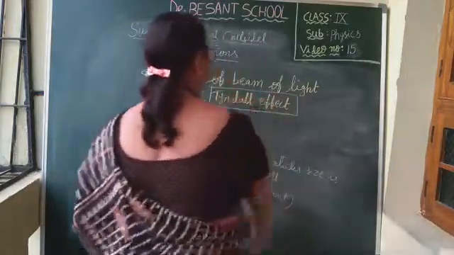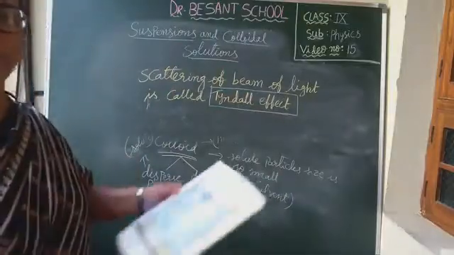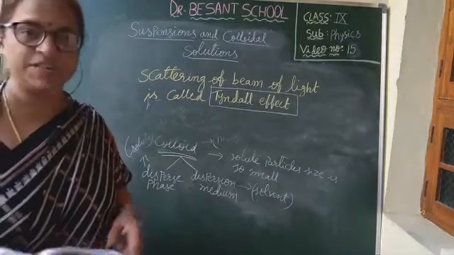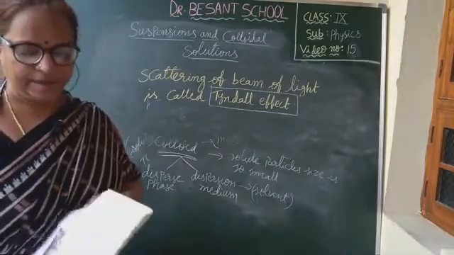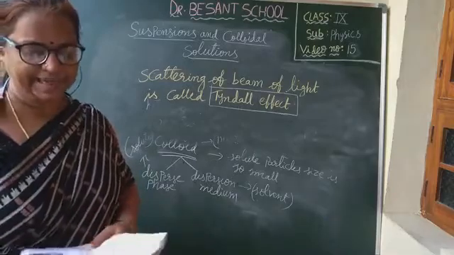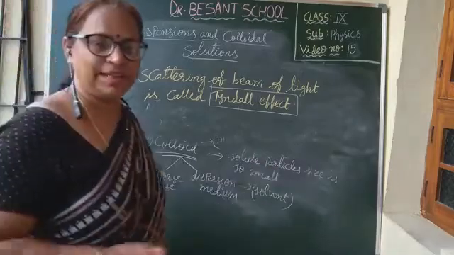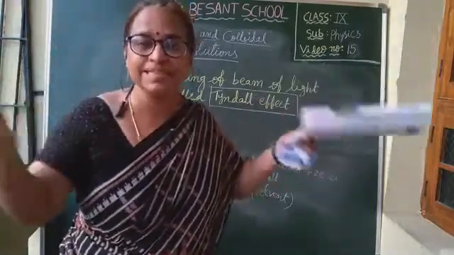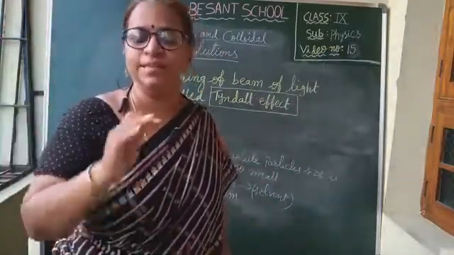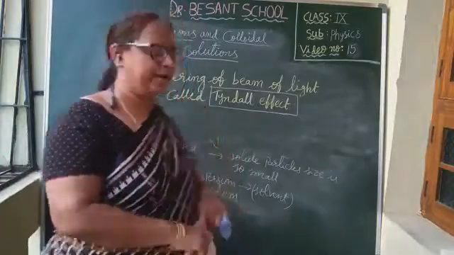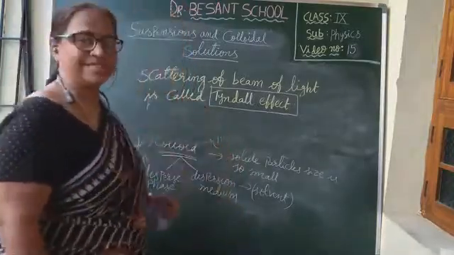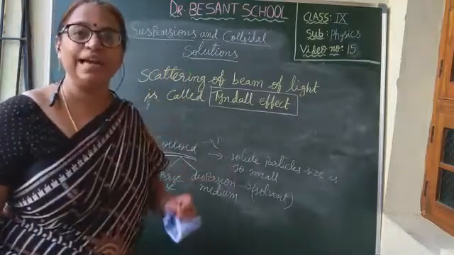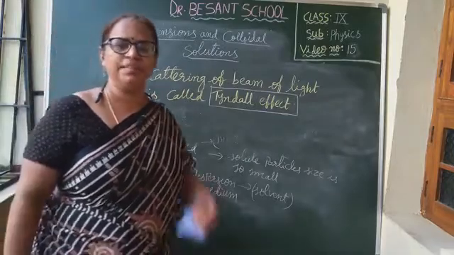What is meant by Tyndall effect, children? Very important. The scattering of beam of light. What I told, scattering means, say atoms or molecules which are exposed to light energy emit some part of light energy in different directions. Which are absorbing the light will emit the light. Emit means releases the light in different directions. This is called scattering of light. And heterogeneous solutions will scatter the beam of light. And the scattering of beam of light is called Tyndall effect. Very important. What is meant by Tyndall effect?